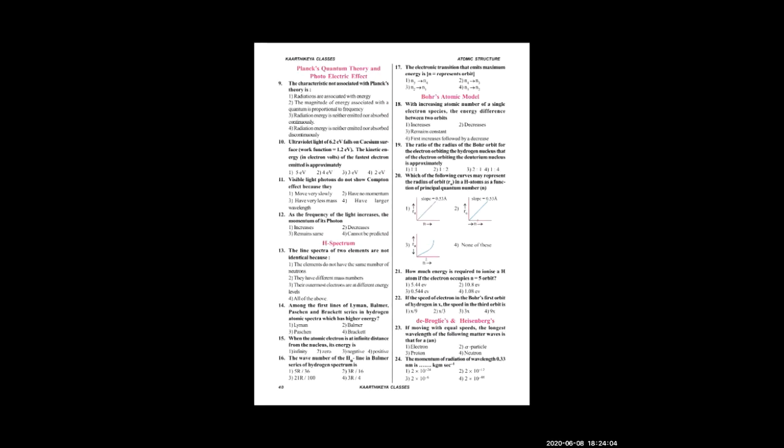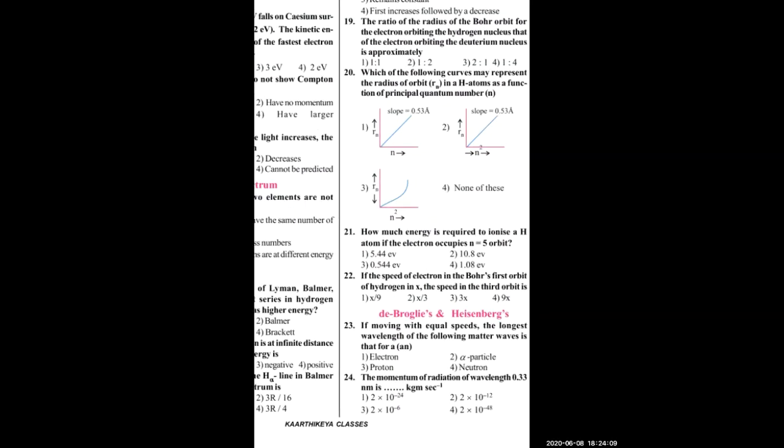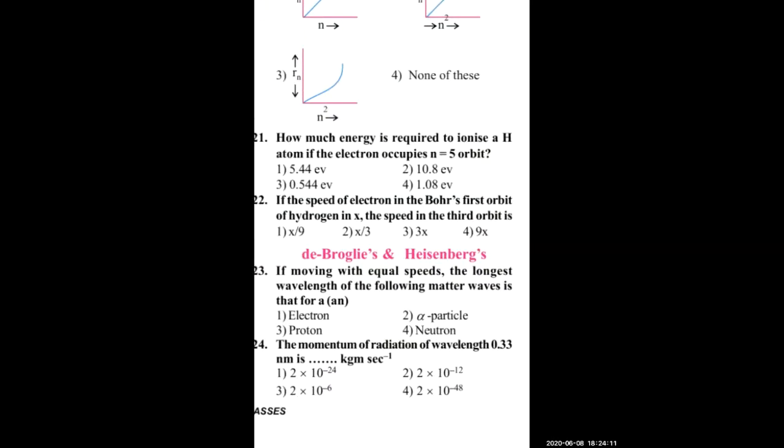Next question we will go. If moving with equal speeds, the longest wavelength among the following matter waves is that for an electron. Very simple, but again he is saying the relation between wavelength and mass. More mass, wavelength will be less. Less mass, wavelength will be more. He is asking the longest wavelength, which means less mass. Less mass is generally given for electrons. So for the 23rd question, electron is the best option.